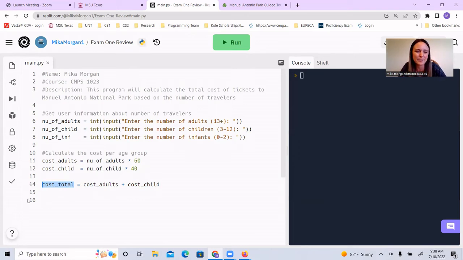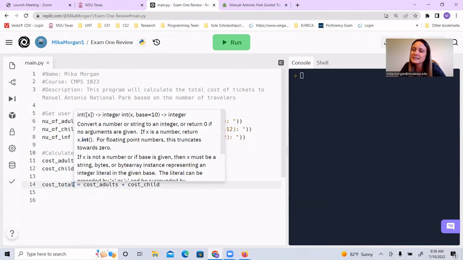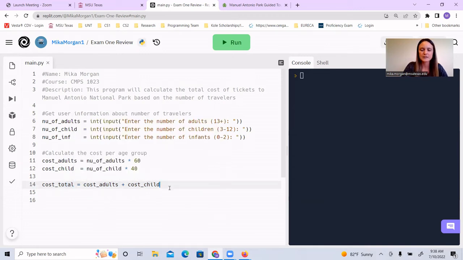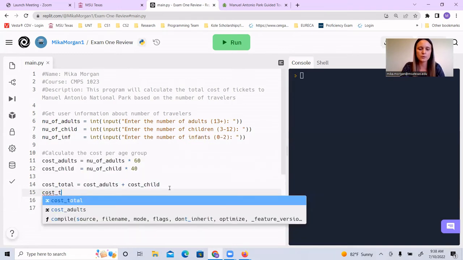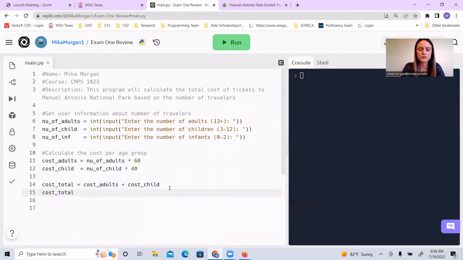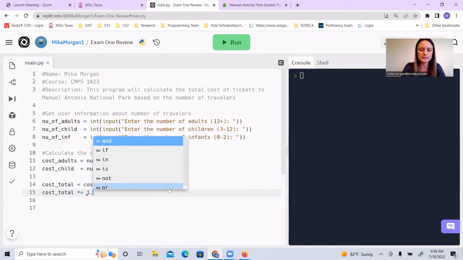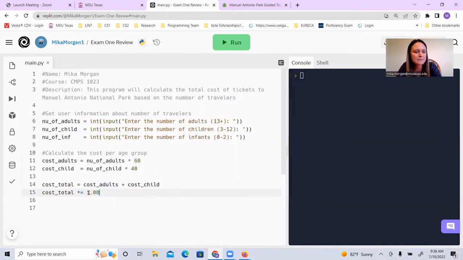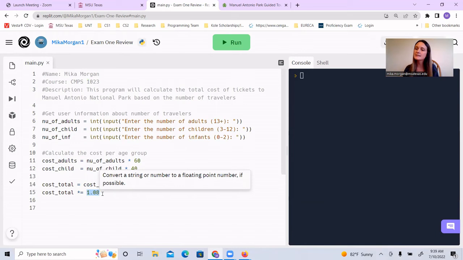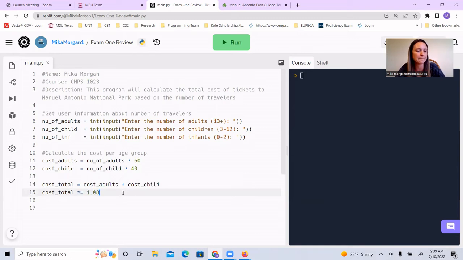Here's where I can show you the combined assignment operator, because this total cost is not including our tax. So what we really want is to take this amount and multiply it by our tax, right? Multiplying by 1 will give us that total, whatever we had before. Multiplying by 1 returns itself. Multiplying by 0.08 is going to give us the 8% tax. Having both of them together will give us our previous total plus the 8% tax. Oh, good. I'm glad I was able to have an example of that in the program.